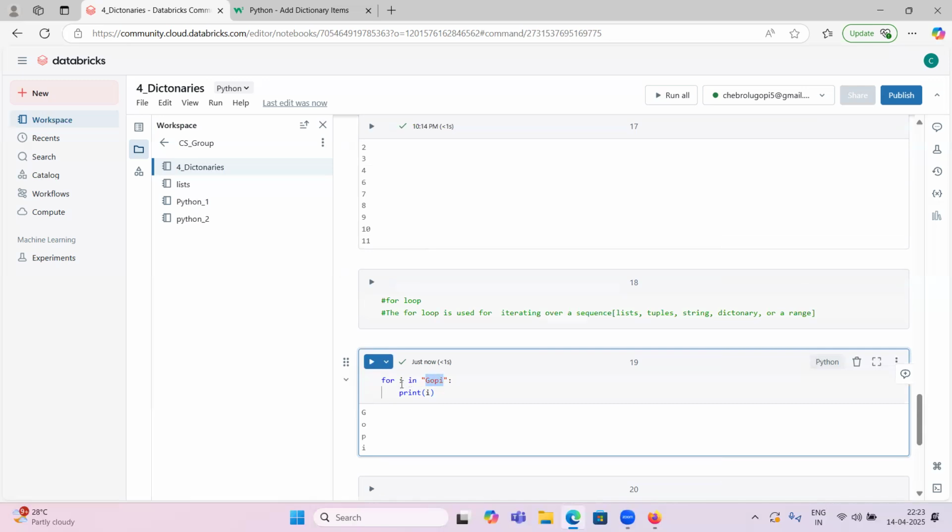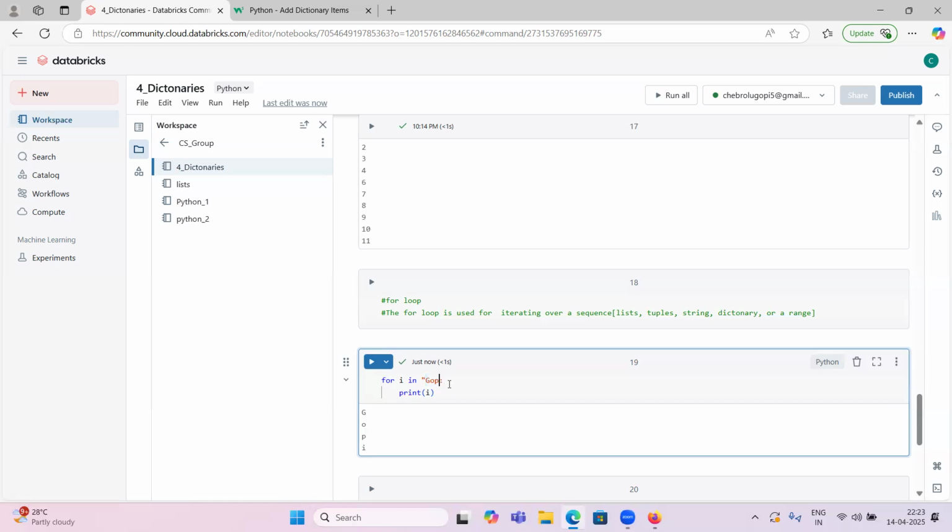So whenever you apply a for loop on top of this string, what will it do? It will iterate over these characters. First character is G, so for the first iteration i is G, so i equal to G, it will print the G value. For the second iteration, i equal to O, it will print O. Like that it will iterate.